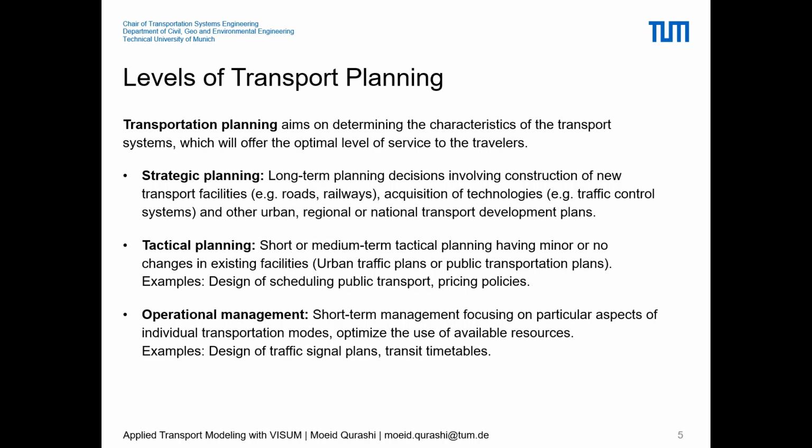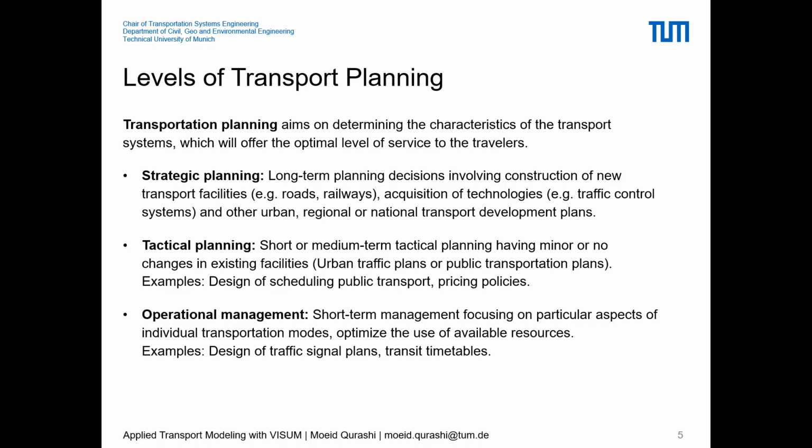For example, the first part is strategic planning. Strategic planning is something like long term planning decisions, which can be a new development, a construction of new transport facility, a new public transport line, a new road, or maybe upgradation of a certain road, acquisition of technologies, like traffic control systems and other things. So strategic planning is a plan for a longer term.